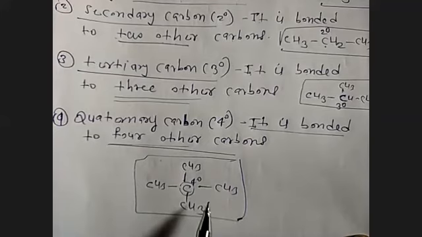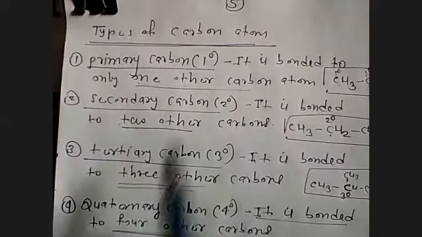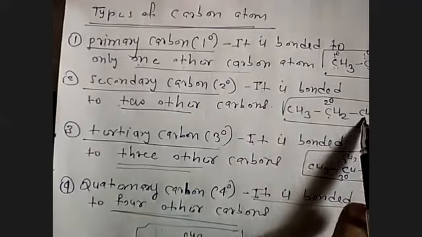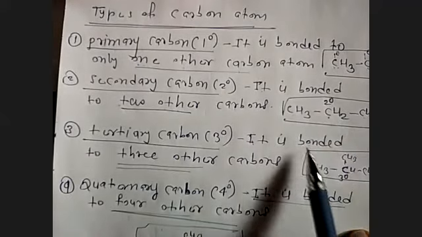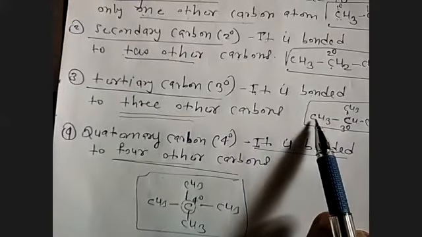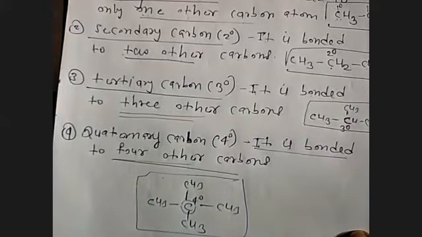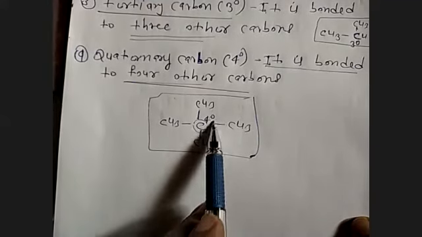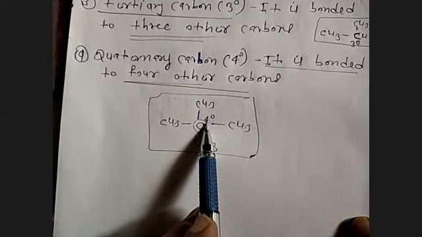So carbon which is bonded to only one other carbon atom is called primary. Carbon which is bonded to two other carbon atoms is called secondary. Carbon which is bonded to three other carbon atoms is called tertiary. And carbon which is bonded to four other carbon atoms is called quaternary. I will take one example now.